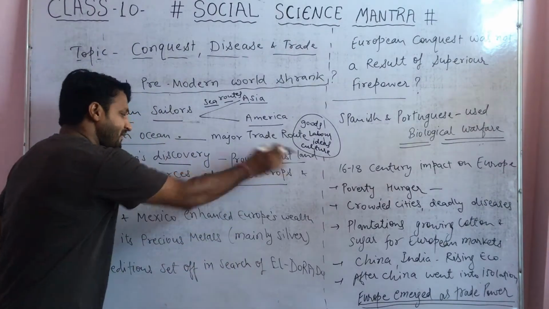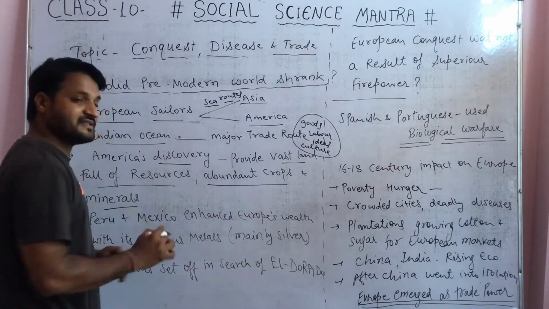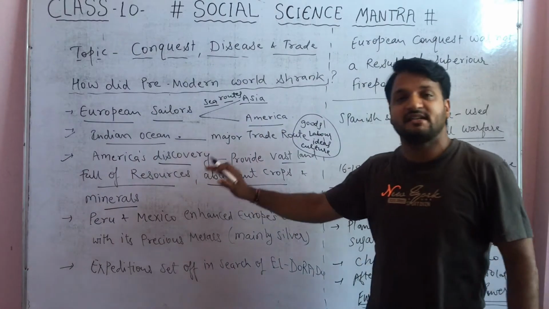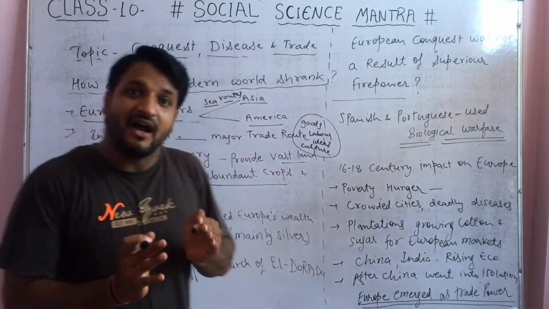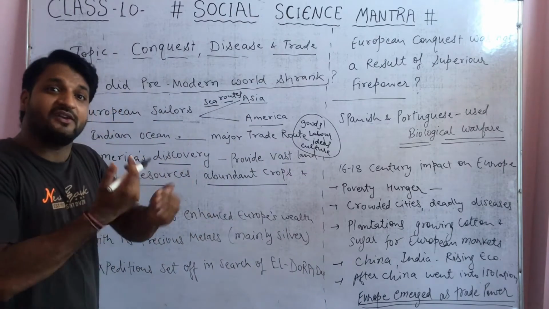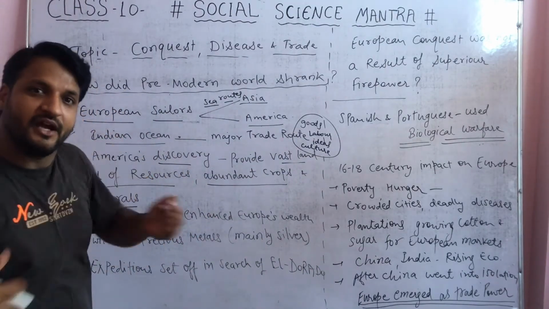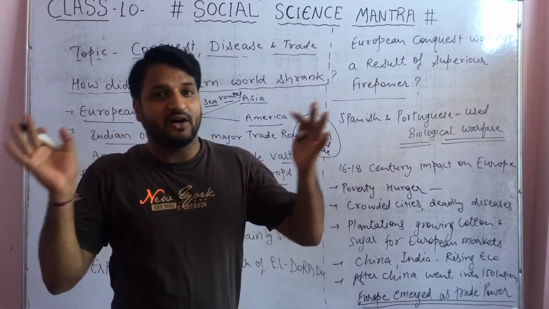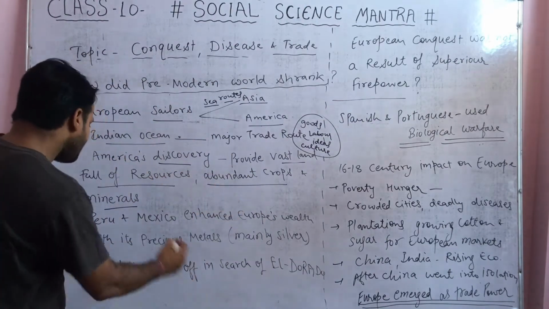Traders came to know about all these resources, so we can see how the globalization pattern changed and gradually took shape into the present situation, where the whole world is global and we have global relations.